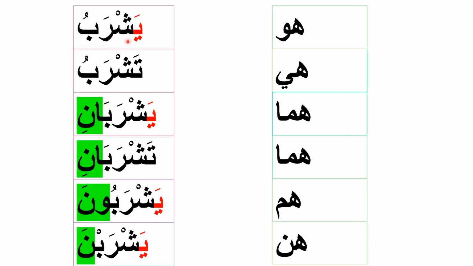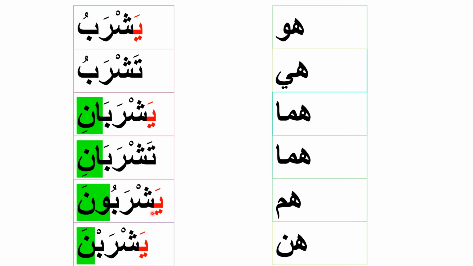هو يشرب. He drinks, singular masculine. هي تشرب. She drinks, singular feminine. هما يشربان. They both drink, masculine dual. هما تشربان. They both drink, feminine dual.